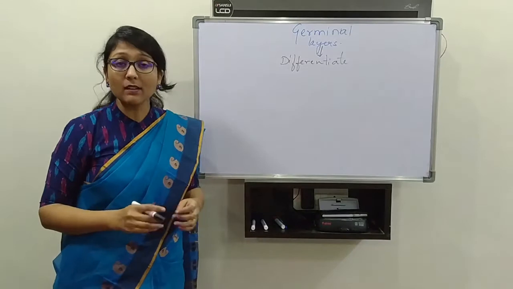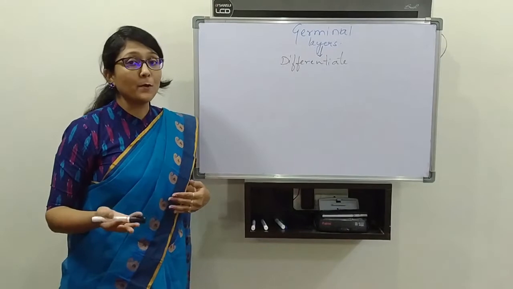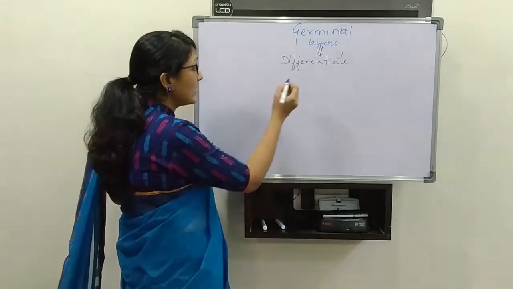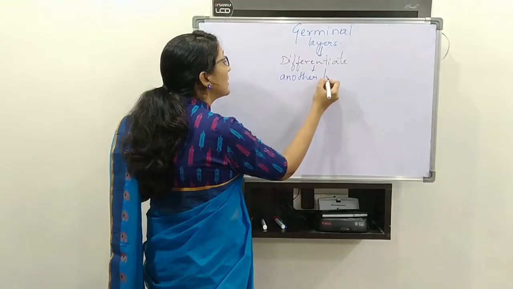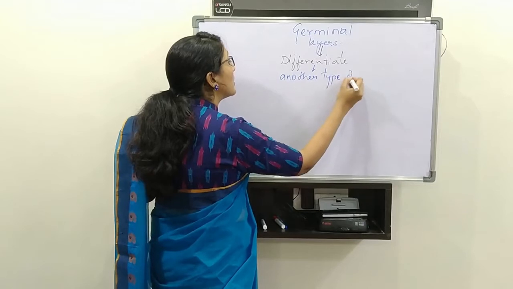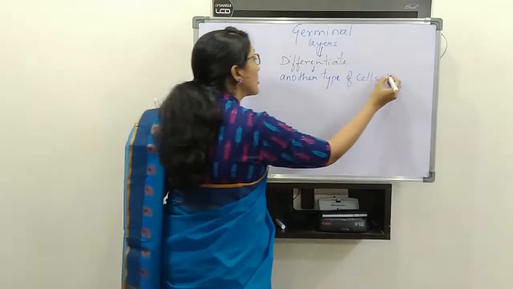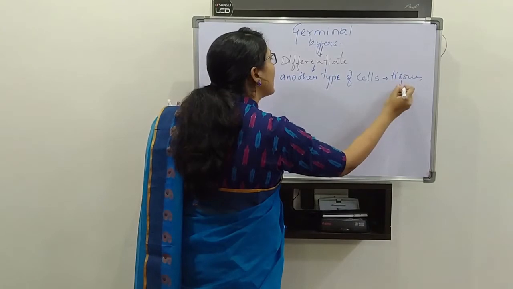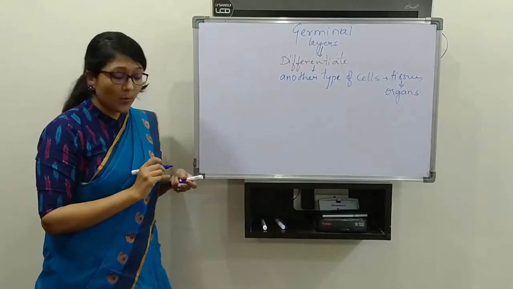Germinal layers are nothing but layers of cells which have the ability to differentiate into another type of cells, and thereby tissues and organs. So here what I said, they can be differentiated into another type of cells, and thereby they can also give rise to tissues and then organs. So those are called germinal layers.